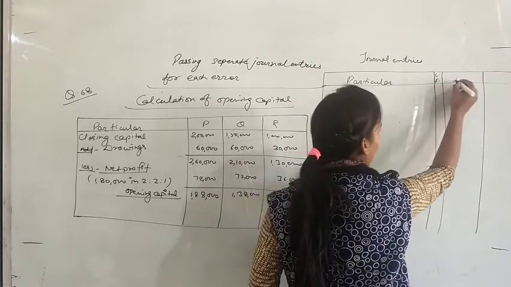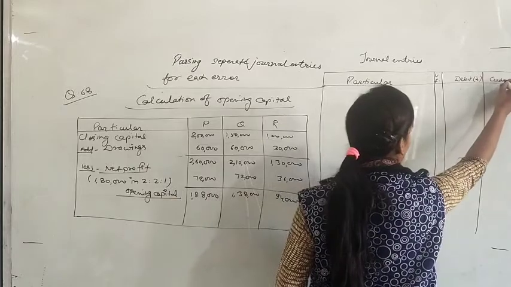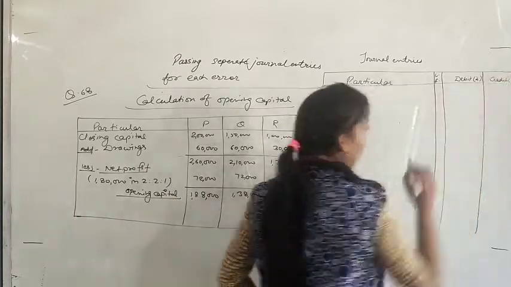Particular, LF, debit amount and credit amount. Okay.